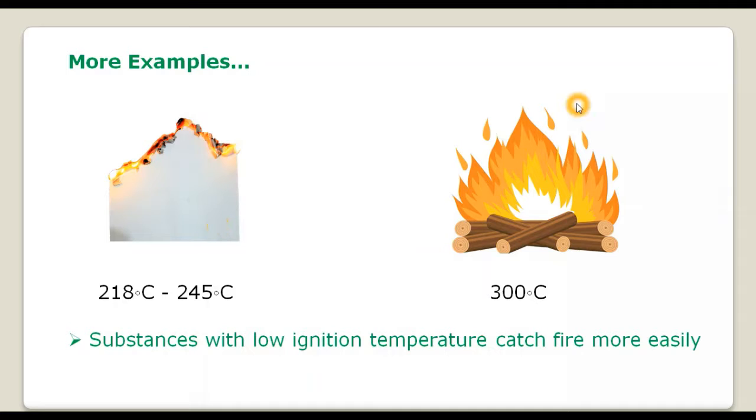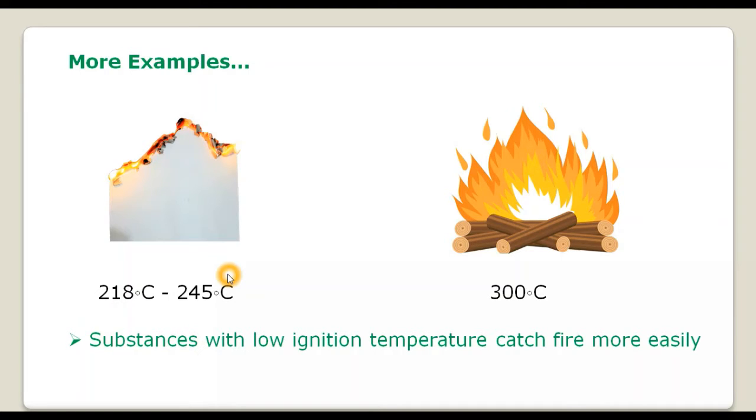Whereas in the case of wood, it might not readily catch fire. But if you take the burning paper near it, then it will catch fire, because the entire burning paper will provide more heat to the wood, and because the ignition temperature of wood is a little higher, it needs more heat to reach that ignition temperature. If you look at the values, the ignition temperature of wood is around 300 degrees Celsius, and of paper it's around 218 to 245 degrees Celsius.